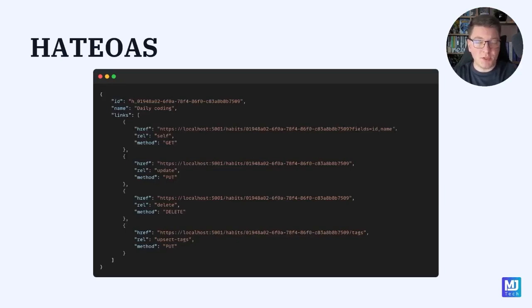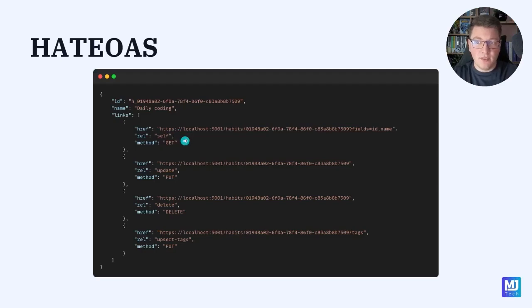This is a representation of a given resource returned by a RESTful API, and you can see that the response contains a links property, which is an array of individual hypermedia links. Each link contains a fully qualified URL representing where you can send the next request to. It also contains the HTTP method determining the semantics of this request, and then there is a description of the hypermedia link explaining what this operation represents.